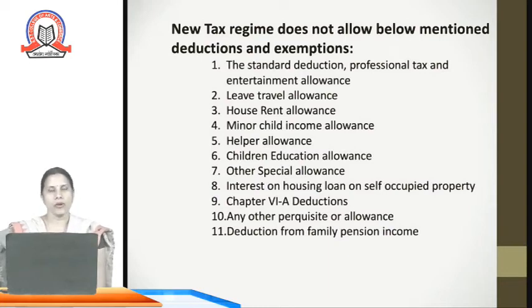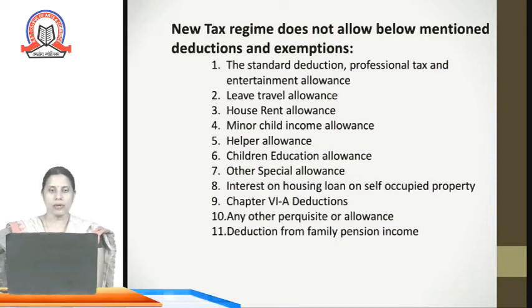Standard deduction out of income from salary, standard deduction out of income from house property, and such other standard deductions out of total income are not allowed. Professional tax, which is deducted out of income from salary, is also not allowed. Entertainment allowance, which is allowed for the government employee out of the salary income, is not allowed while following the new tax regime. Then leave travel allowance is also not allowable as a deduction while following the new tax regime.